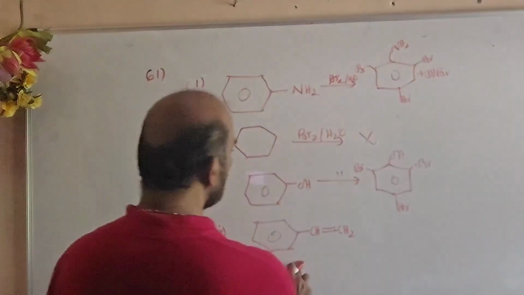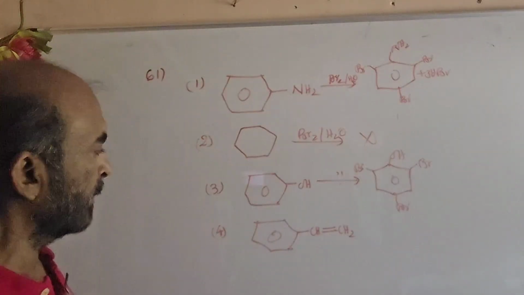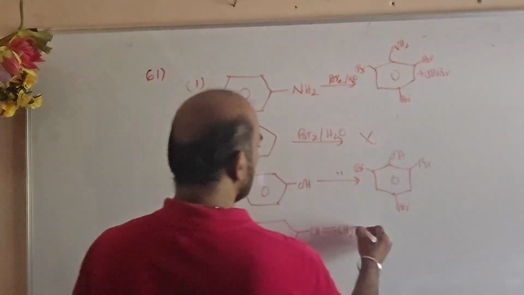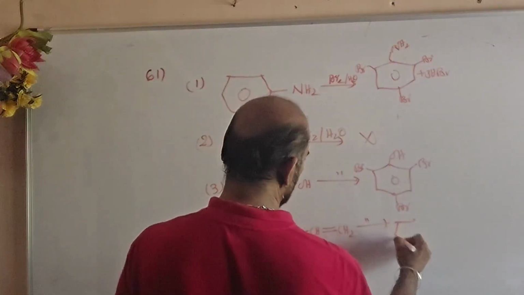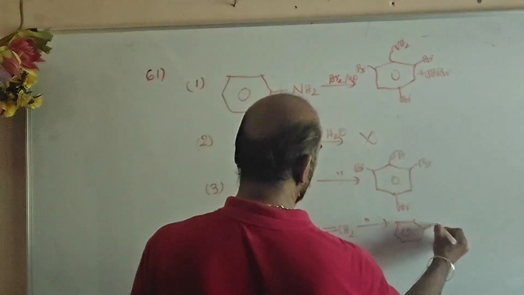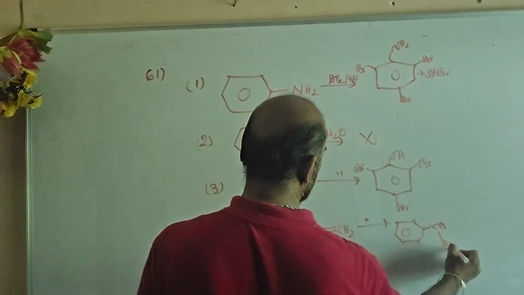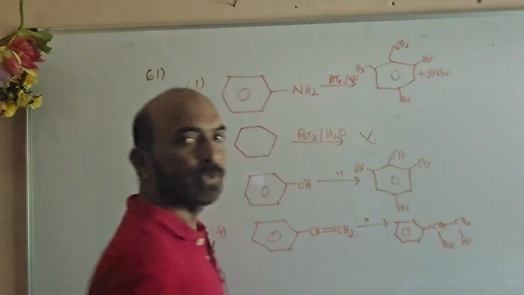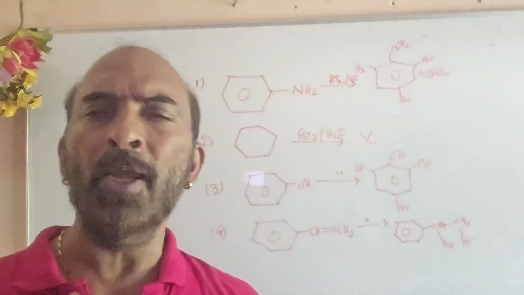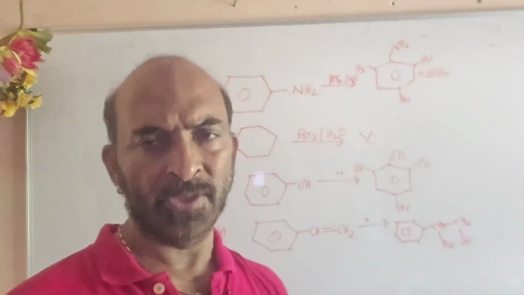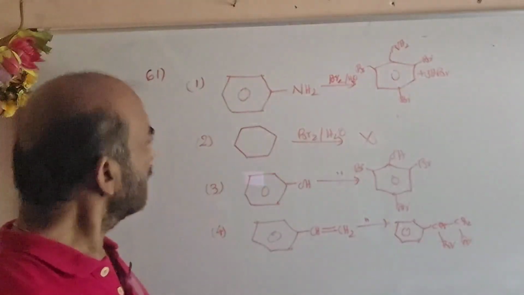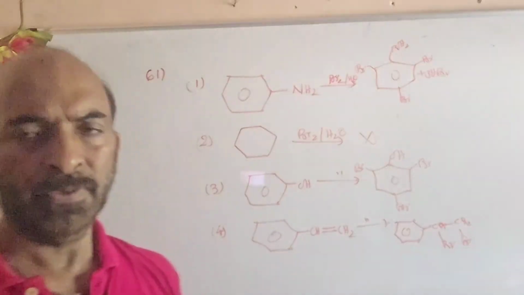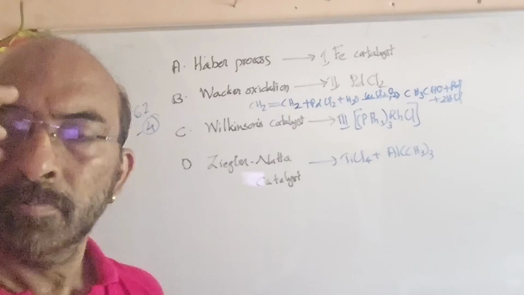And lastly, we have what? Styrene, ethenyl benzene, isn't it? Styrene. The addition happens, not substitution. In the double bond, bromine will be added across. So there also what happened? The added bromine's color will be discharged. So for this question, nobody will go wrong, I suppose. 2 will be our answer. Okay, 2 is the answer.